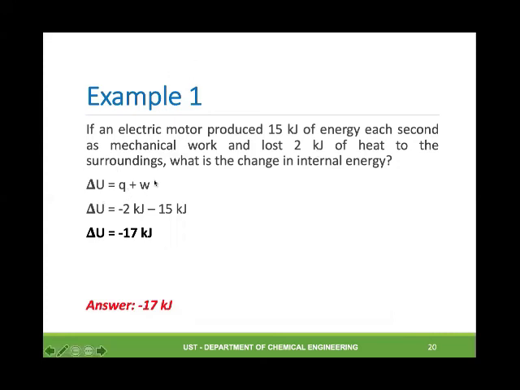From the first law of thermodynamics, converting this to an equation, delta U is equal to Q plus W. Q is negative since we lost 2 kilojoules of heat, and since this is work done by the system, W is negative 15 kilojoules. So the total is negative 17 kilojoules.